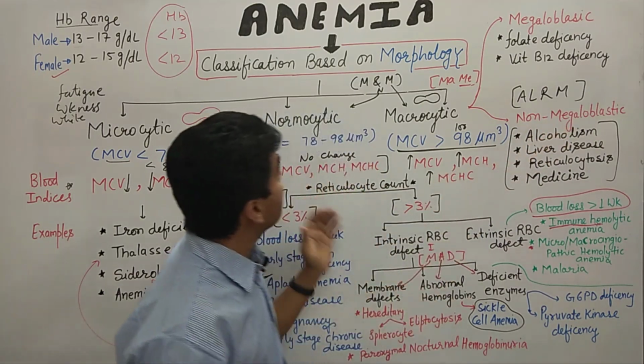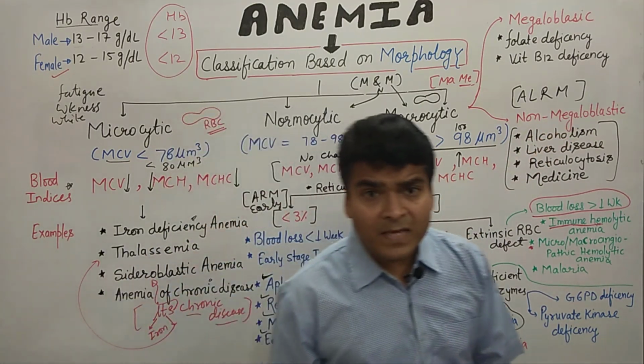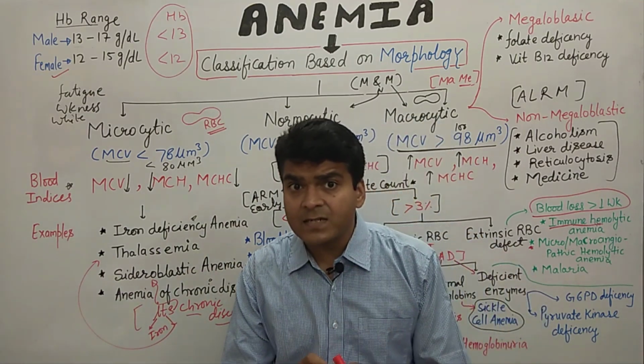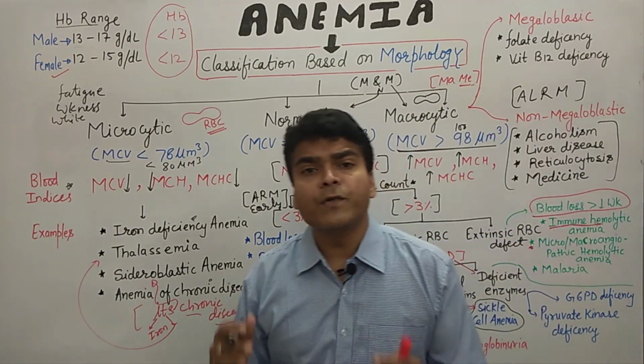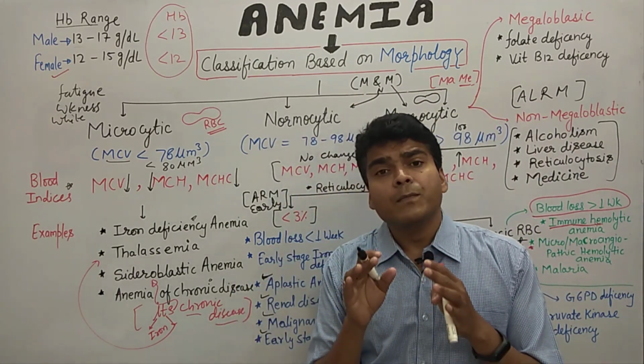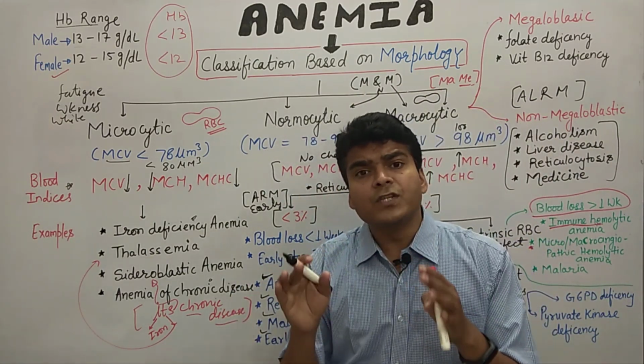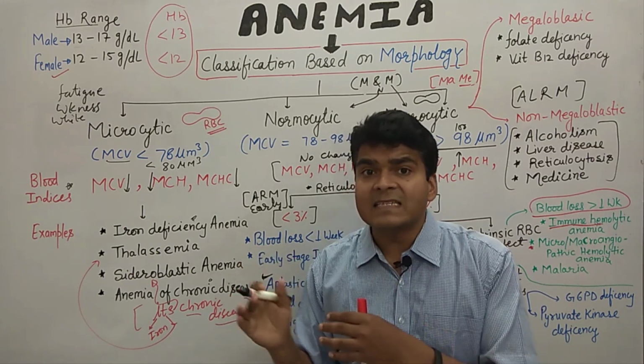So I hope you are able to understand the anemia classification. This is the first part, where I discussed the morphology. Now we are going to discuss the classification on the basis of pathophysiological reasons in the next lecture.